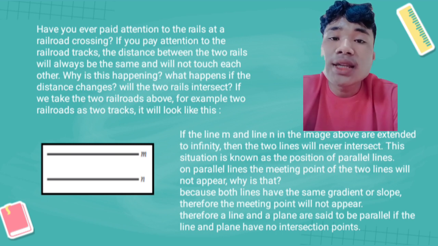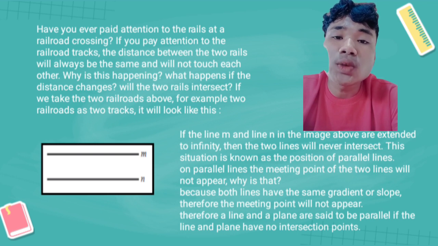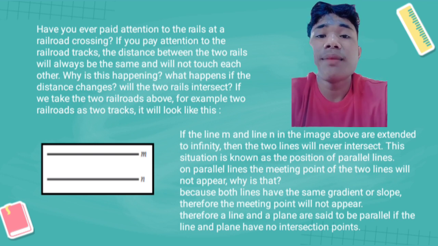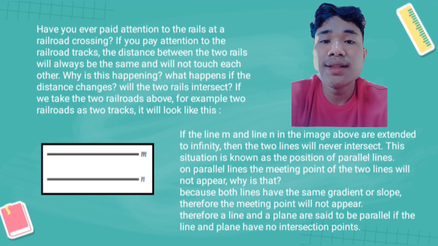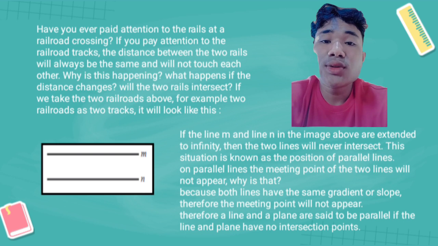What happens if their distance changes? Will the two rails intersect? If we take the two railroads above, for example, two railroads as two tracks, it will look like this. If the line M and line N in the image above are extended to infinity, then the two lines will never intersect.